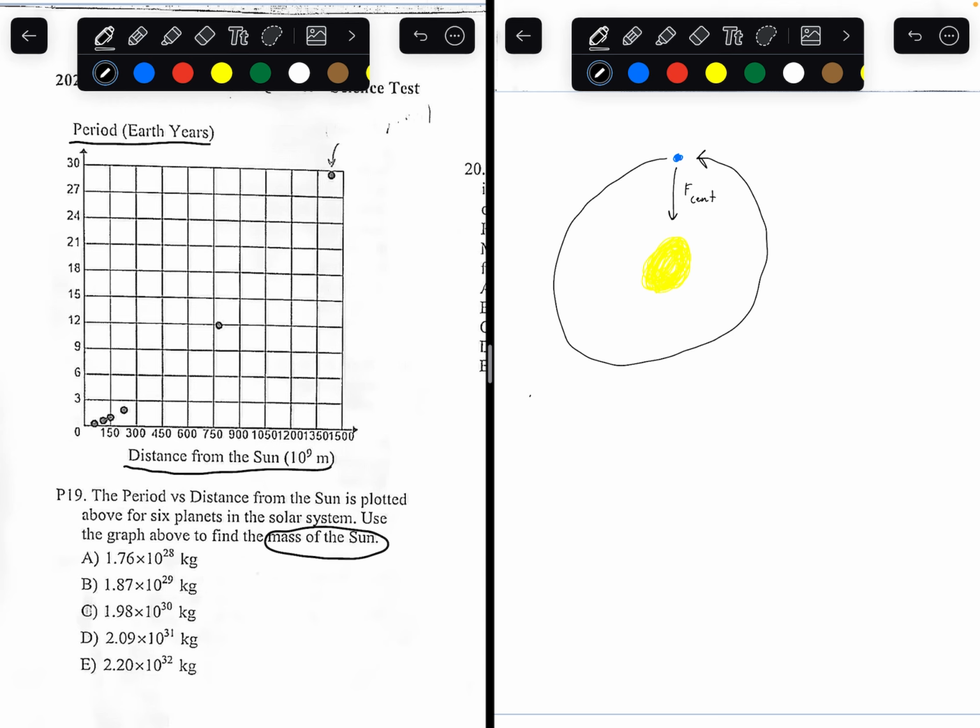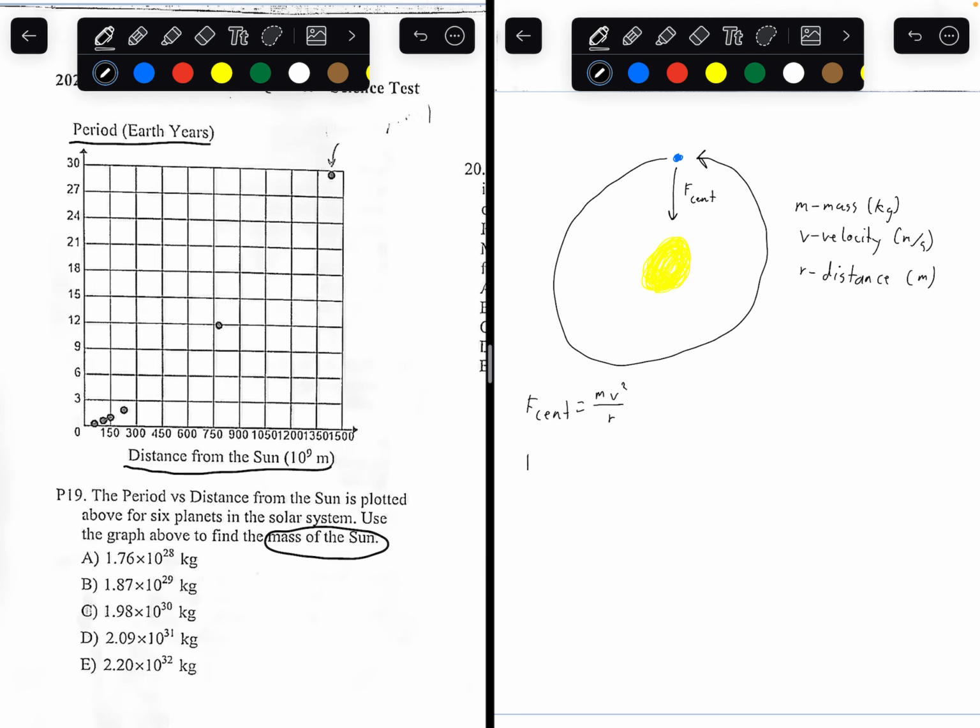The formula for centripetal force is equal to the mass of the Earth times velocity of the Earth squared divided by the radius. I'll make sure to write on the side the units. So m is mass in kilograms, v is velocity in meters per second, and r is distance between the Earth and the Sun in meters. So this is centripetal force, mv squared over r.